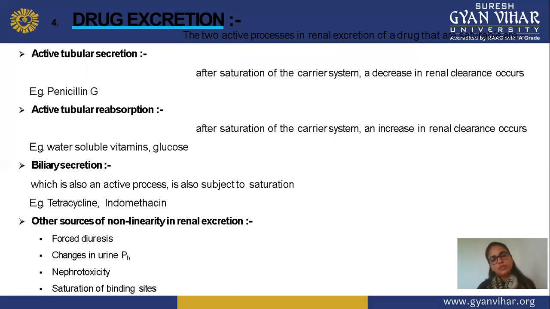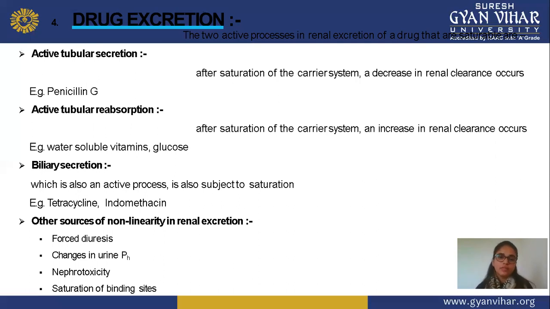So in active tubular secretion, after the saturation of a carrier system, there is a decrease in renal clearance. An example is penicillin G. This type of drug shows active tubular secretion, where the saturation is carrier system dependent and decreases the renal clearance. Next is active tubular reabsorption.